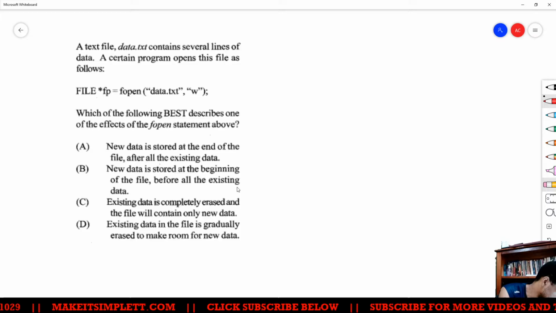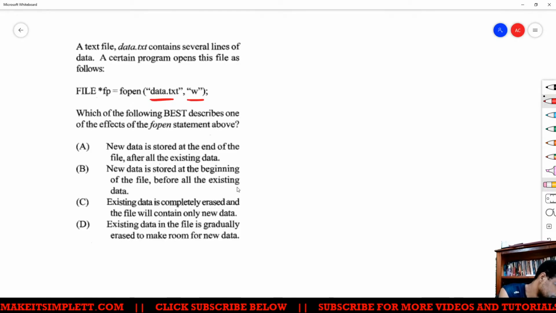So it's opening a file, data.txt, and W means in write mode.